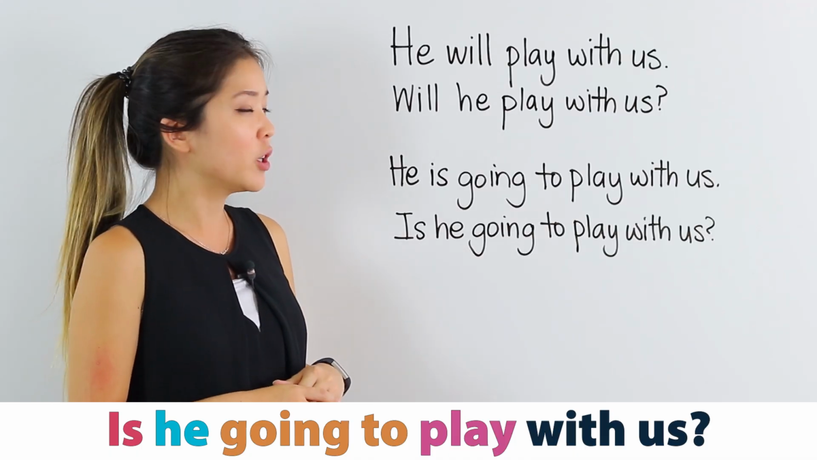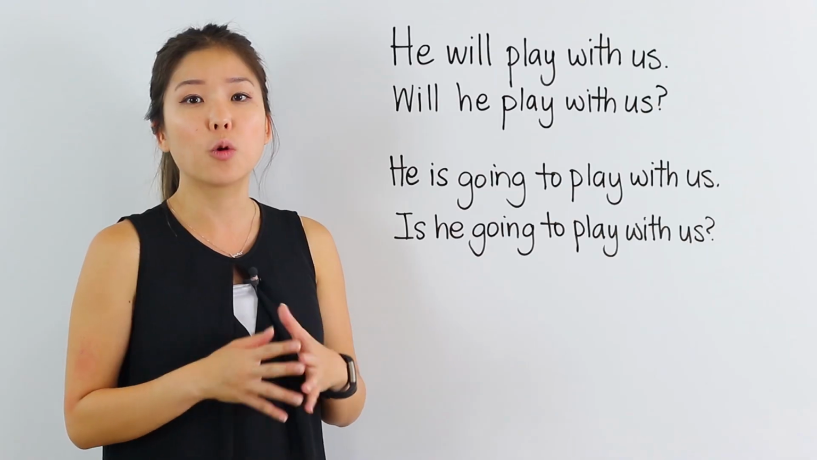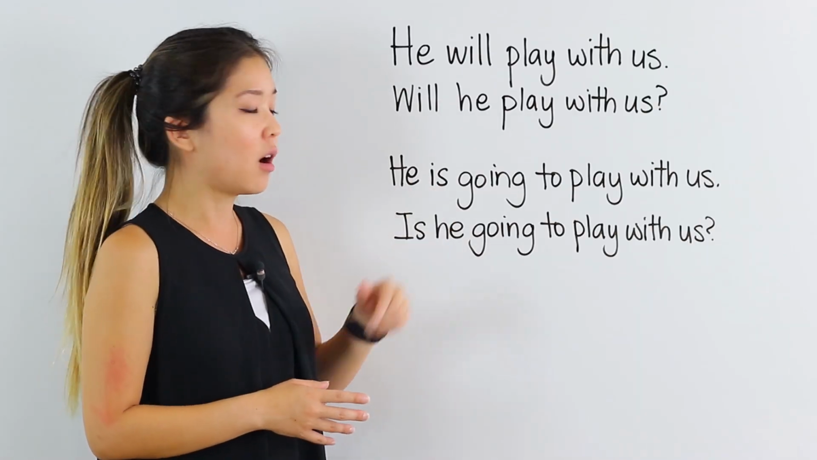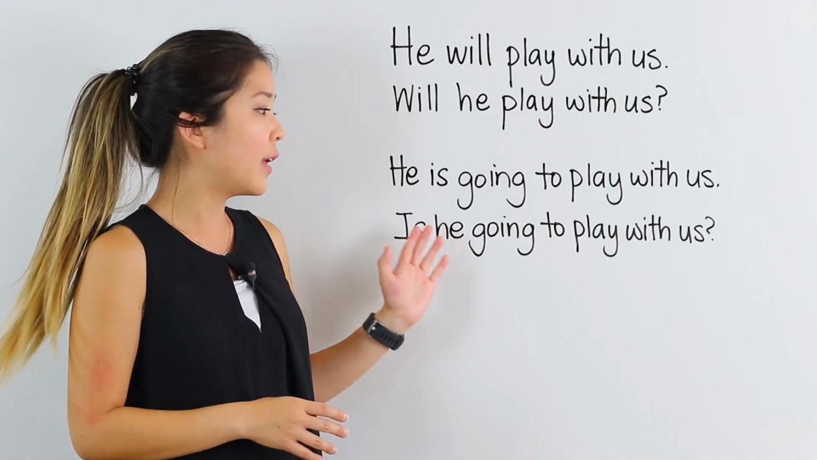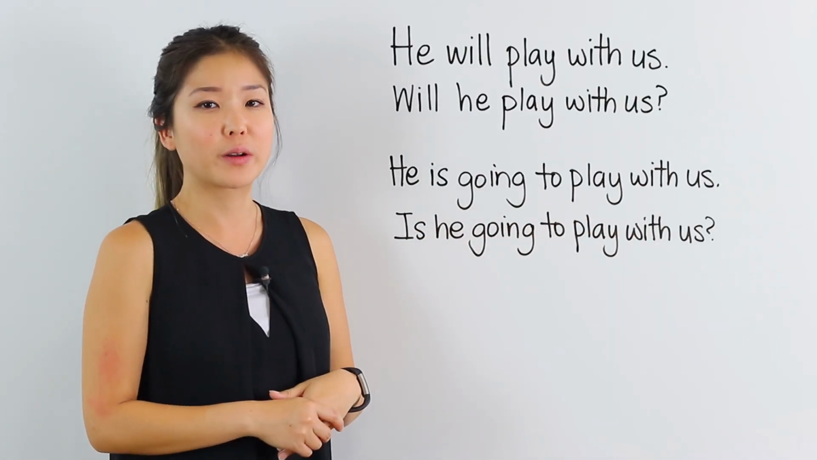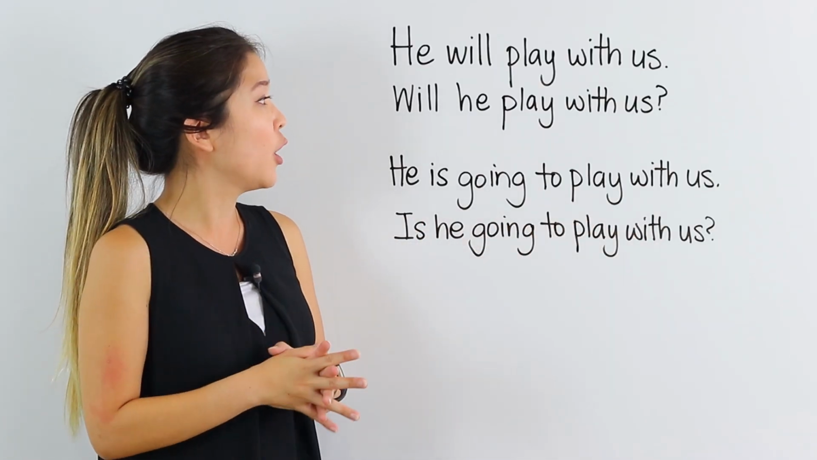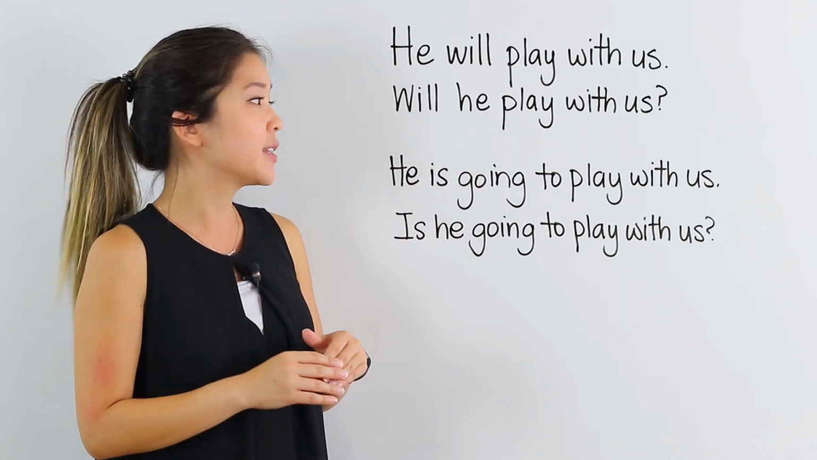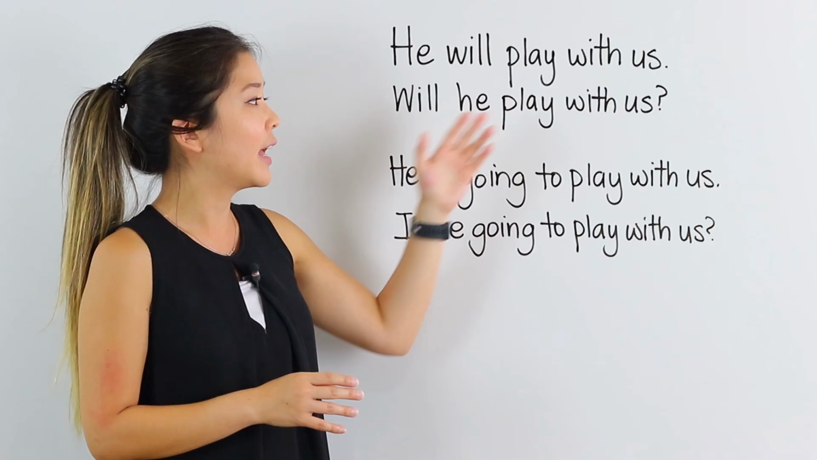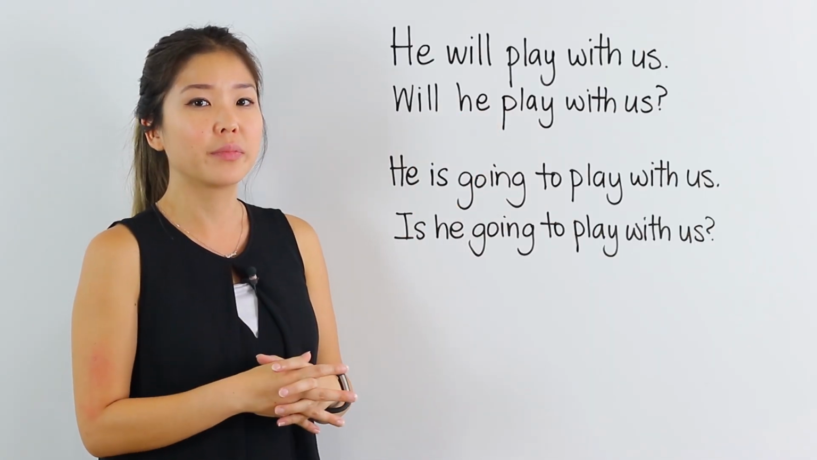Now, if the subject were to be you or we or they, we would say they are. And so the question would say, are they? Are they going to play with them, for example? So again, remember, for will in the future simple tense, just say will, subject, and then the base form of the verb.